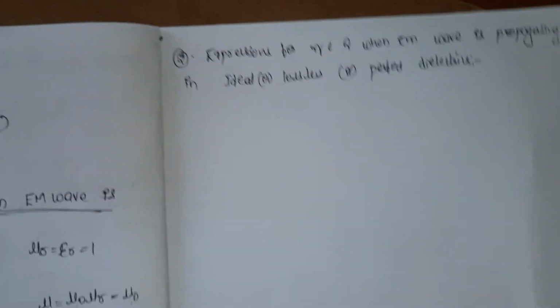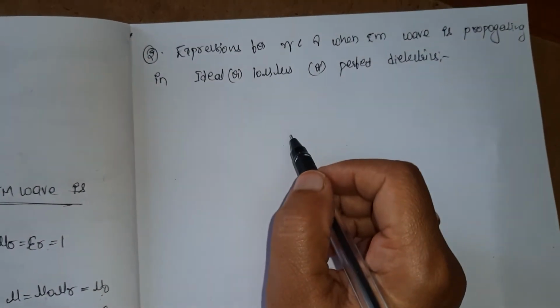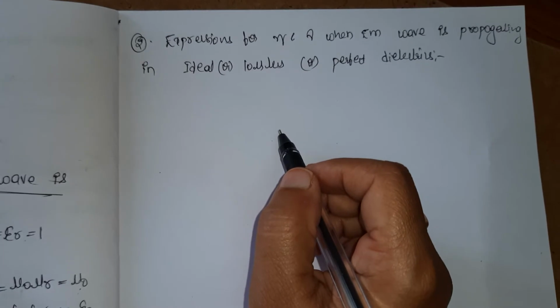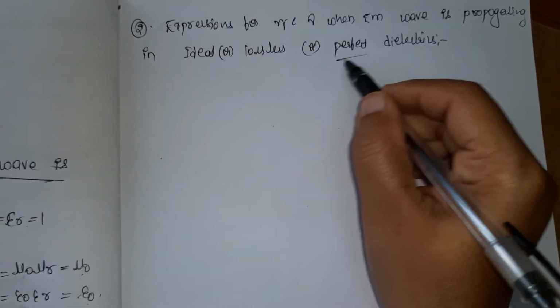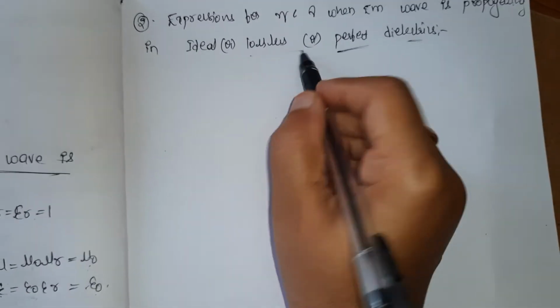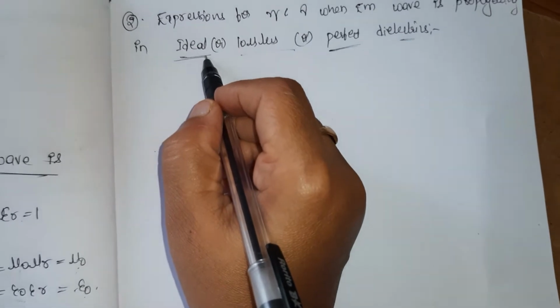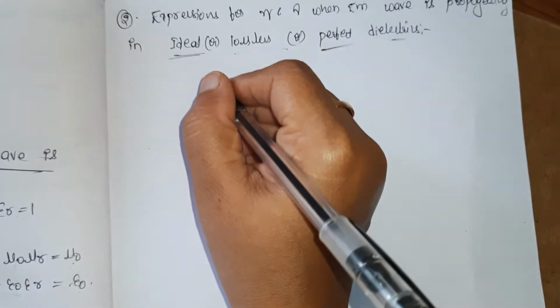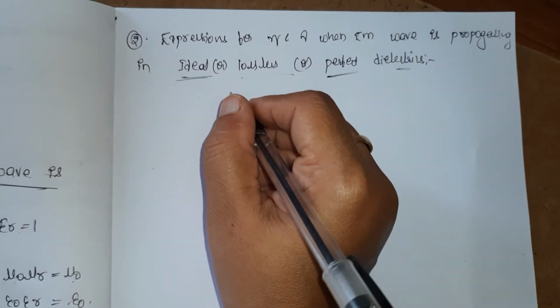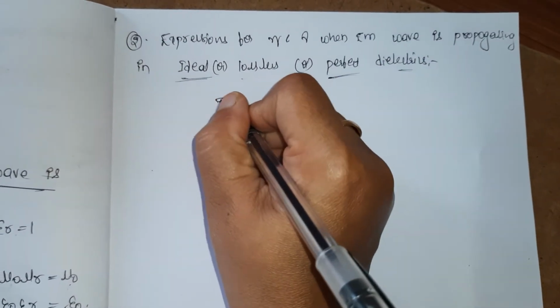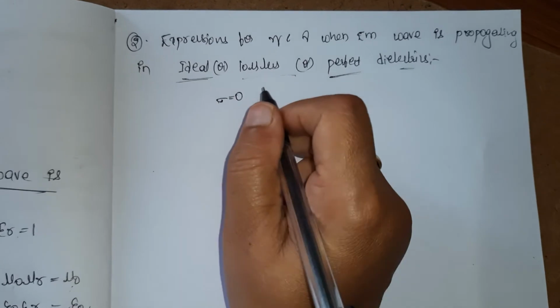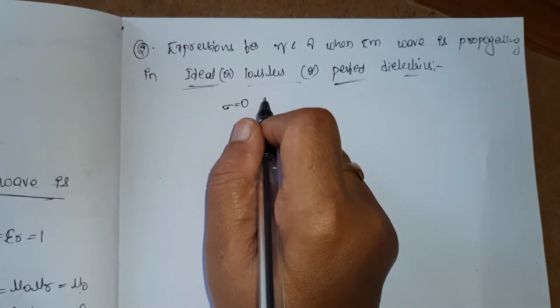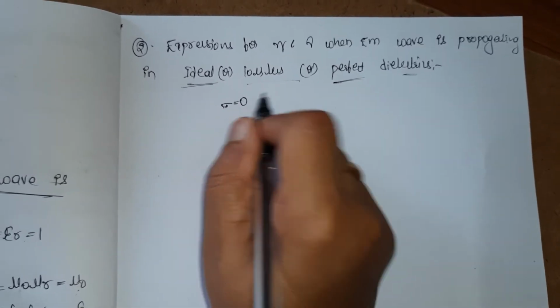What conditions do we have to consider when the electromagnetic wave is propagating in a perfect, lossless or ideal dielectric? Here the dielectric is also like free space, so sigma is 0: there is no conductor, so there is no conductivity.